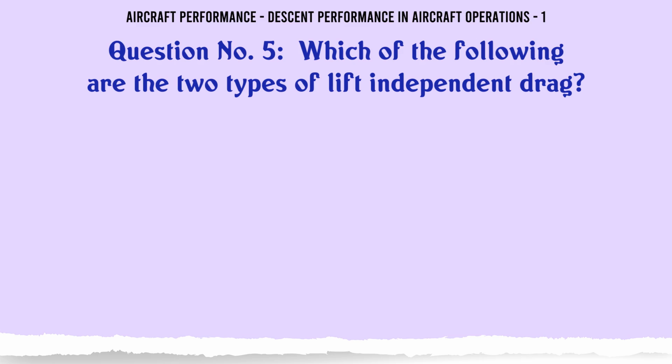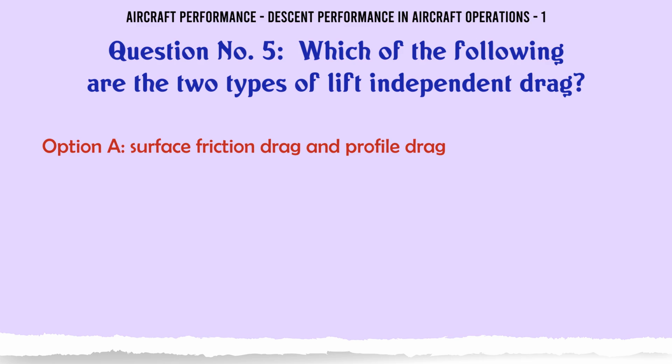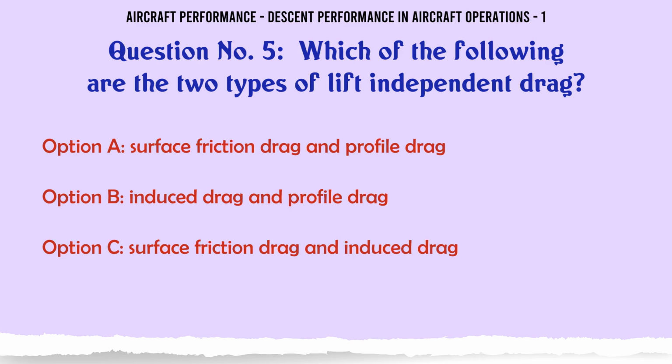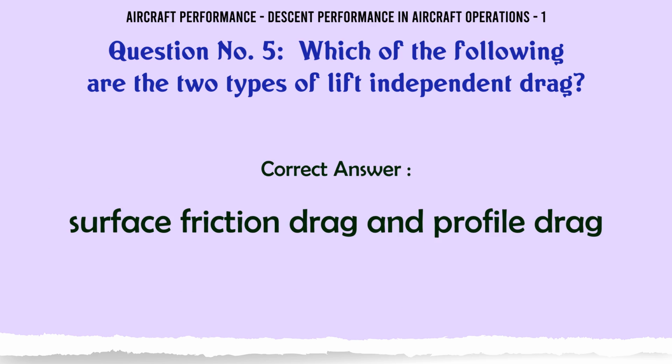Which of the following are the two types of lift-independent drag? A. Surface friction drag and profile drag, B. Induced drag and profile drag, C. Surface friction drag and induced drag, D. Parasitic drag and induced drag. The correct answer is surface friction drag and profile drag.